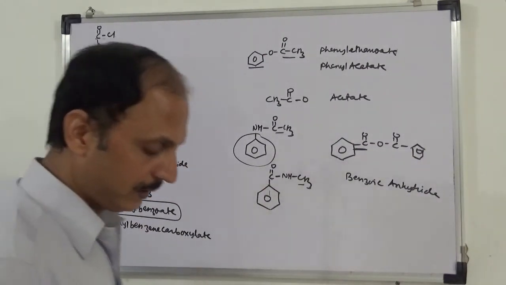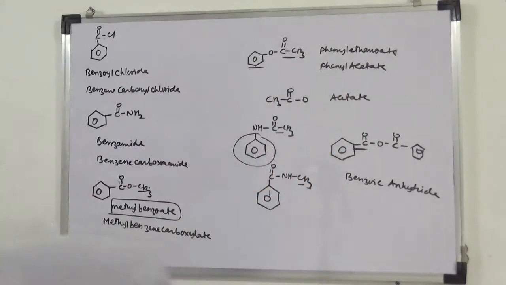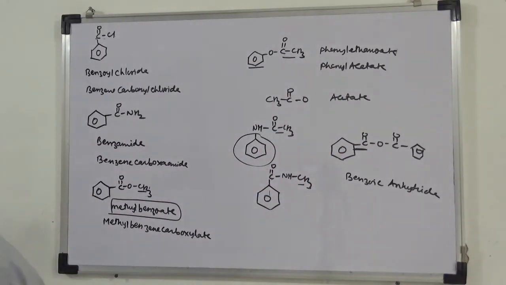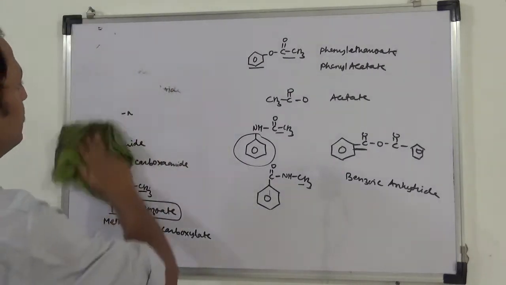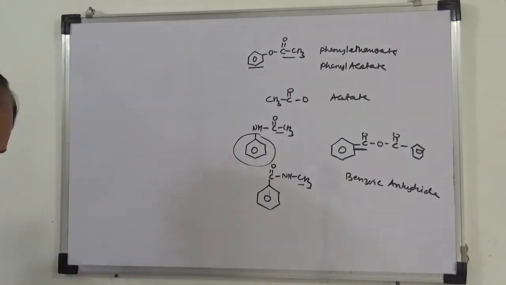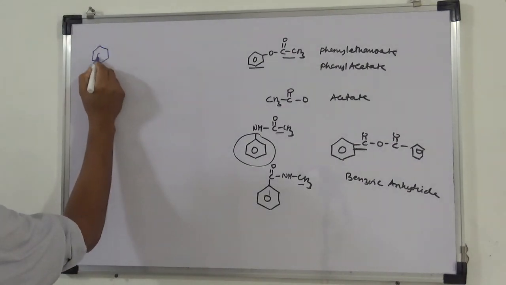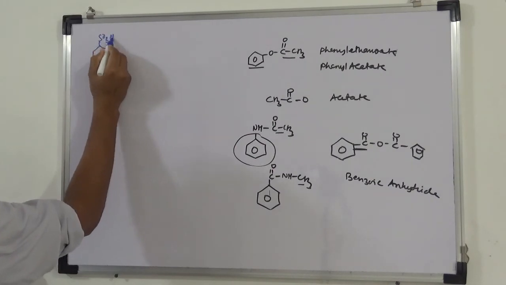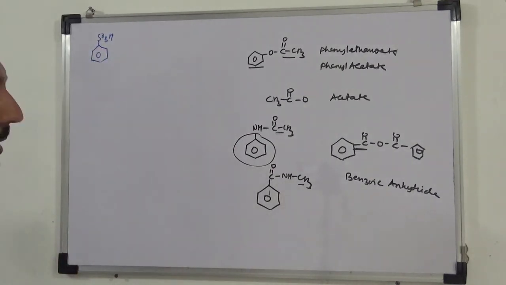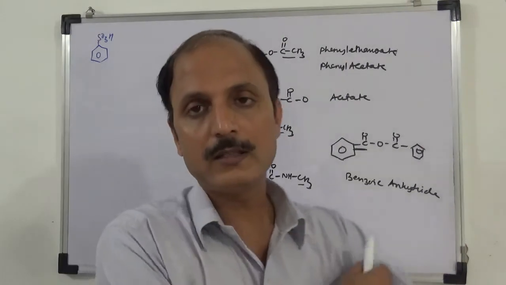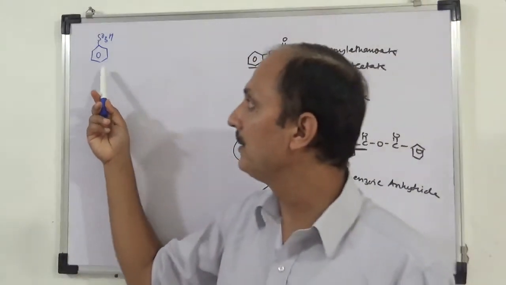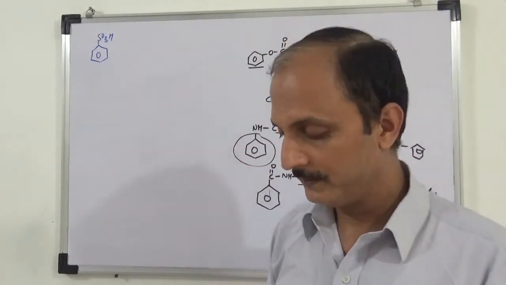Next is sulfonic acid. Sulfonic acid, the first question is, so this is benzene sulfonic acid, SO3H is sulfonic acid, so this is benzene sulfonic acid.